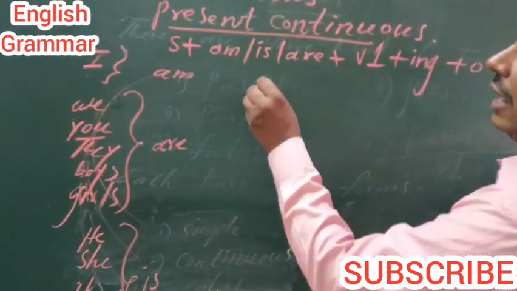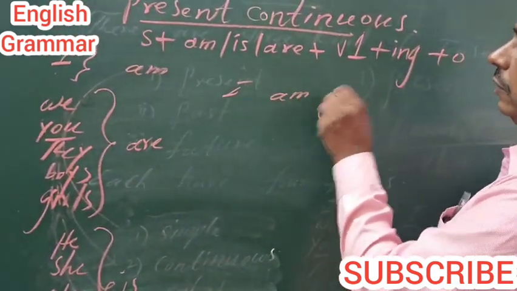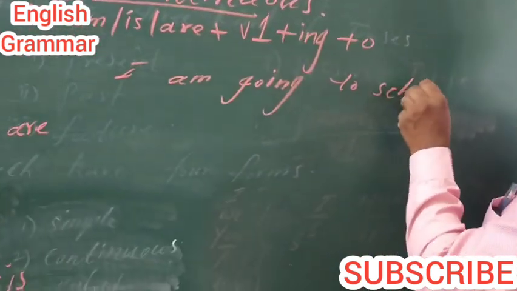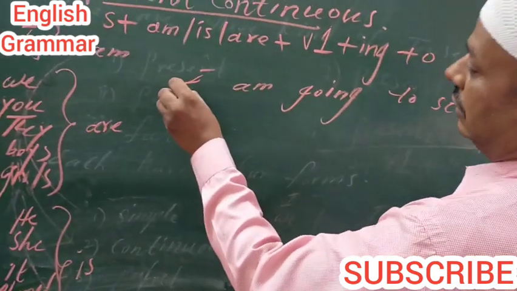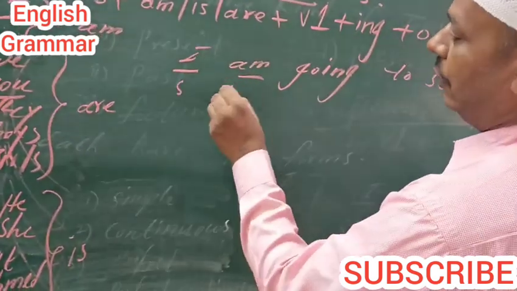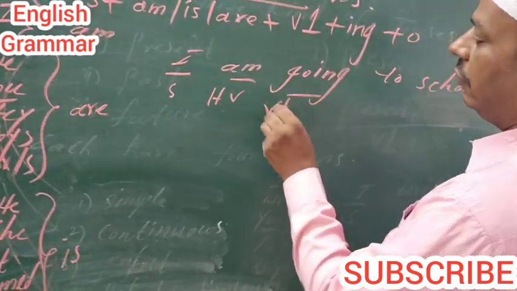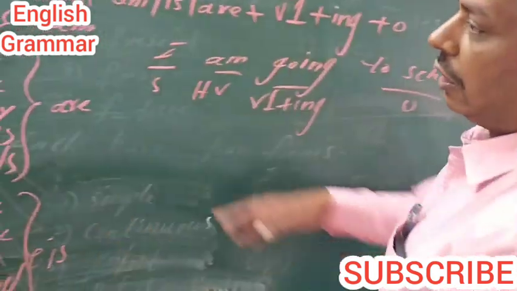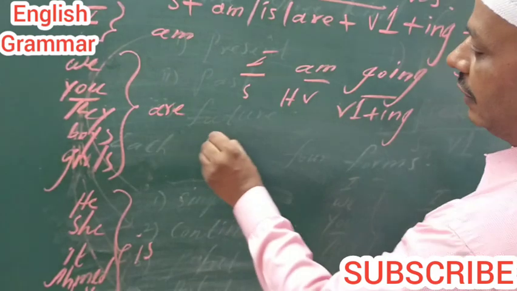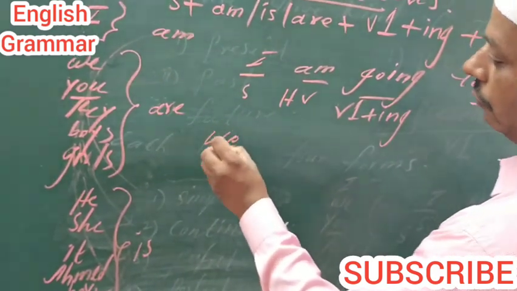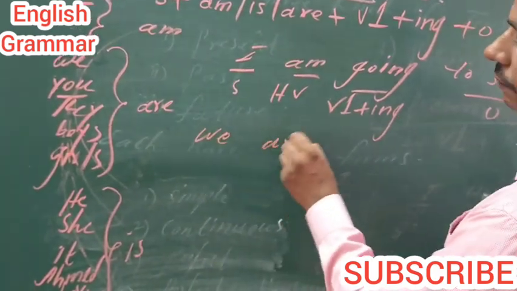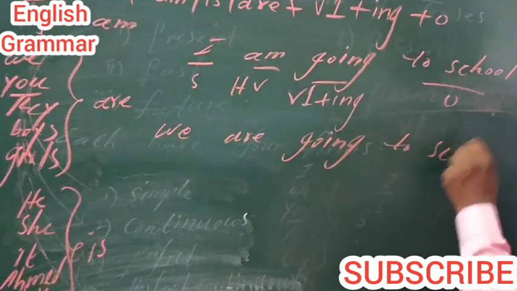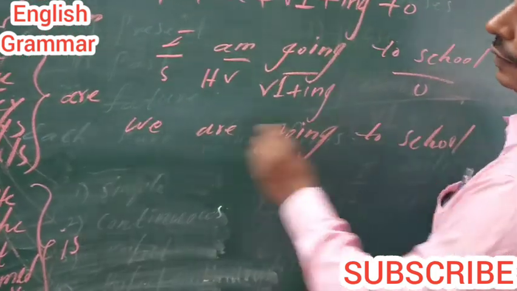How can we frame a present continuous sentence? Very easy. I am going to school. Here see, students: subject plus helping verb plus V1 plus ing plus object. Now, in this way, we can make plural pronoun sentences. We are going to school.